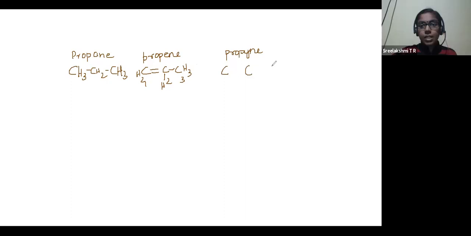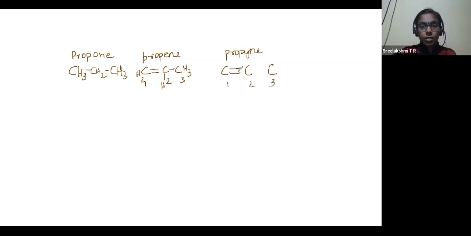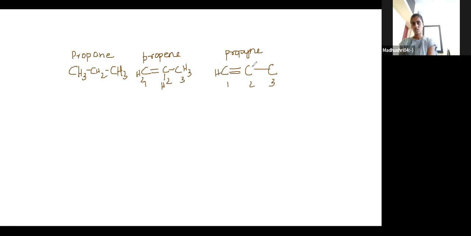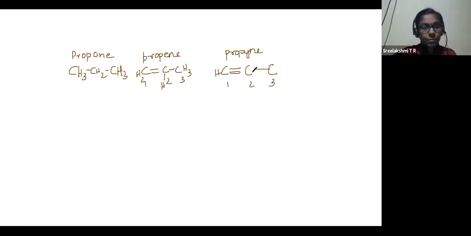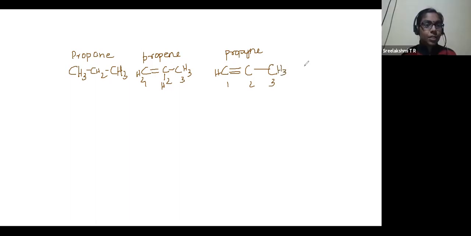Good. Now, triple bond, between 1 and 2. All right. Now CH, CH, are you sure? No. Here CH3. Okay, CH, triple bond C, then CH3. Isn't it? This is the way you write propyne.